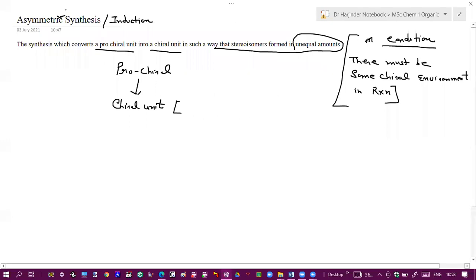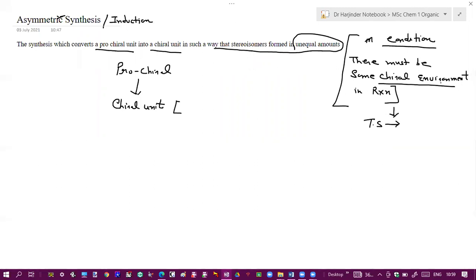Why so? Because when you perform the reaction in presence of chiral environment, your transition state becomes, I have told you earlier also, diastereomeric. So in presence of chiral environment, one chiral environment you are providing in the reaction. That chiral environment may be in form of your reactant, it may be in form of reagent, it may be in form of catalyst, or it may be in form of solvent. One environment you are providing from outside. Second, you are converting your prochiral into chiral center.